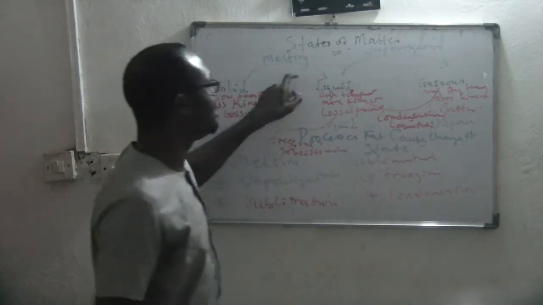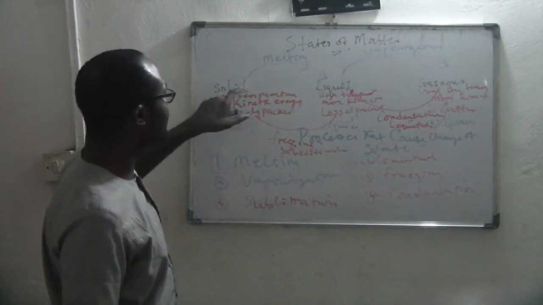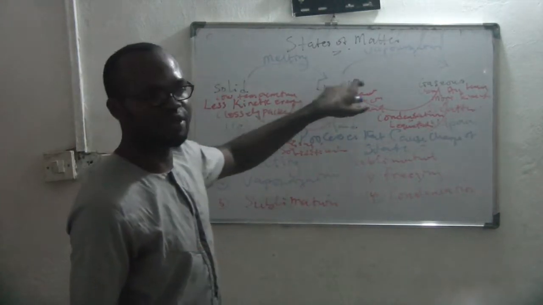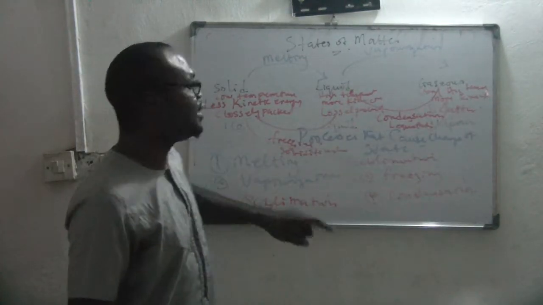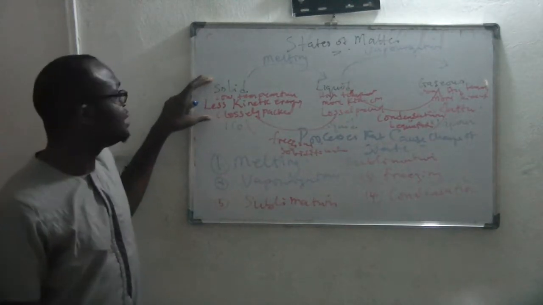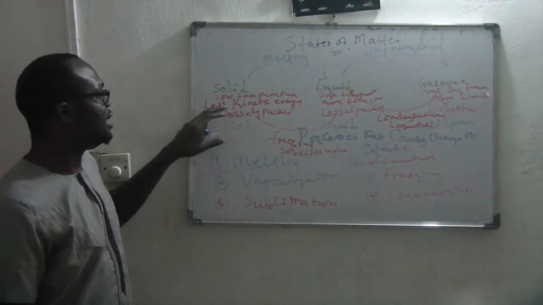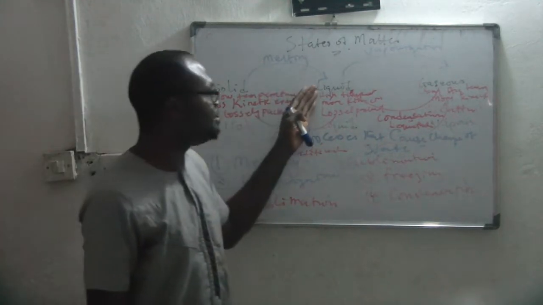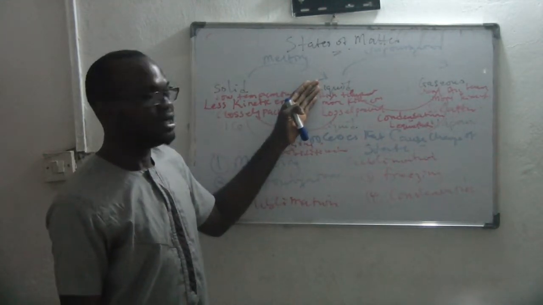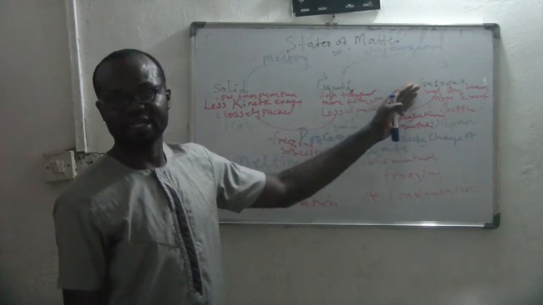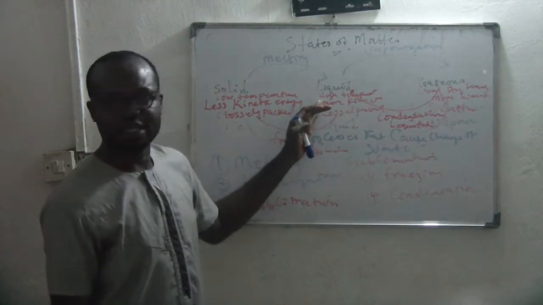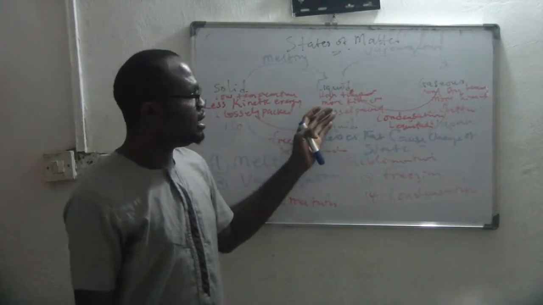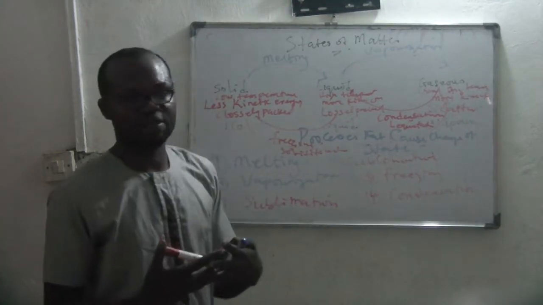And you're supposed to know this diagram that shows from solid to what? Liquid, and liquid to what? Gaseous state. And you're supposed to know what happens in solid state. There is low temperature, less kinetic energy, and closely packed particles. Here there is a higher temperature than this, but not as high as in gaseous state. There is more kinetic energy, and the particles are loosely packed.